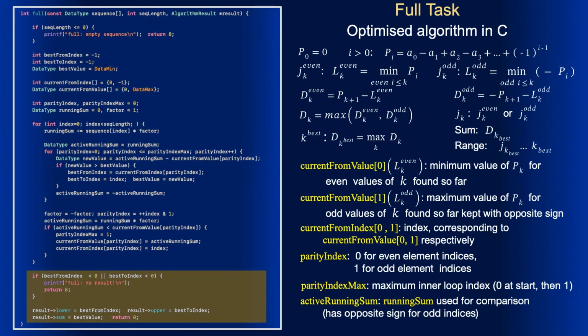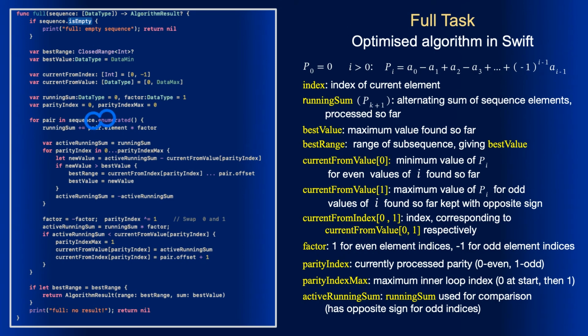The final statements are merely the replica from the previous code. Swift implementation uses sequence enumerated for the outer loop, so the loop index isn't maintained explicitly, and we need to add 1 in assigning current from index. The parity index is set to 0 at start, and inside the loop it is exclusively ORed with 1. This makes it alternate between 0 and 1. Note that Swift 2 and above treats a loop variable differently from C. Here, parity index in the inner loop is a different variable, living only inside the loop.